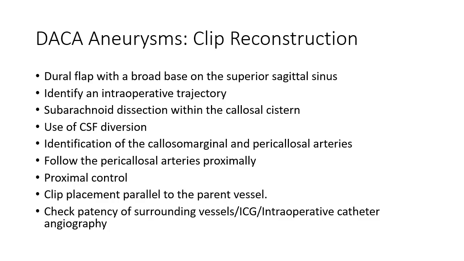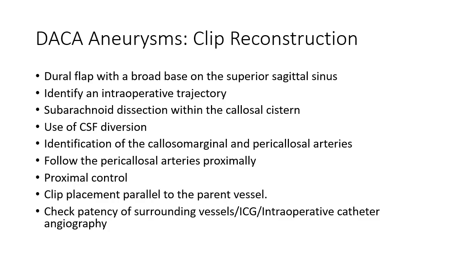Exposed cortical surfaces are then covered with Surgicel or cottonoids as the medial frontal lobe is mobilized away from the falx. Beneath the free edge of the falx, sharp subarachnoid dissection is used to separate the medial frontal lobes. Particularly in the case of ruptured aneurysm, CSF diversion via an external ventricular drain or lumbar drain placed prior to surgery can facilitate the development of this interhemispheric corridor. The callosal marginal arteries and then the pericallosal arteries are identified, and the latter are followed proximally until the aneurysm and its parent vessels are identified.